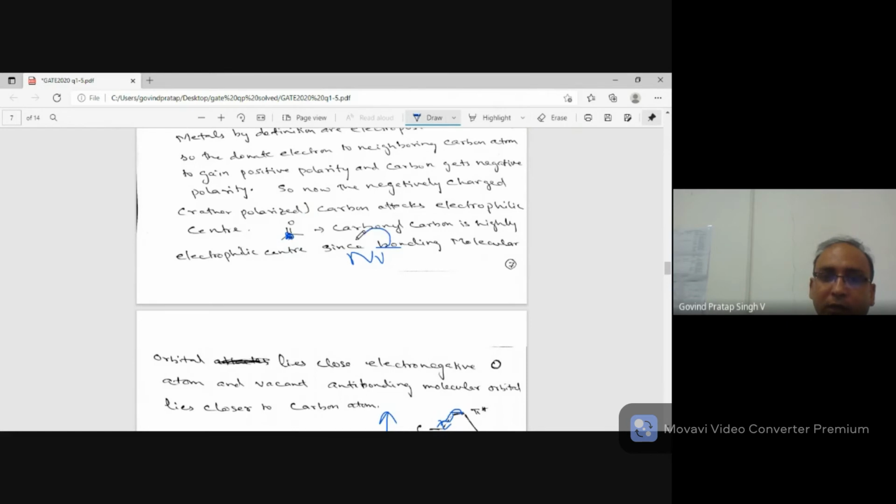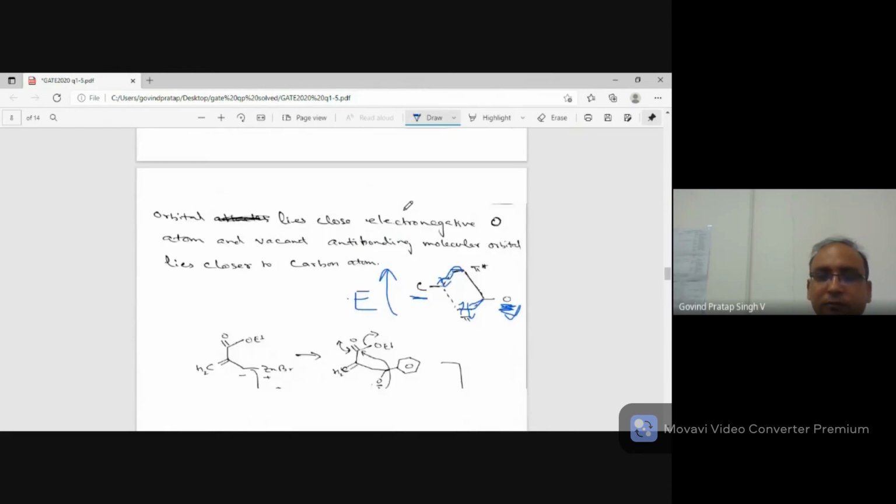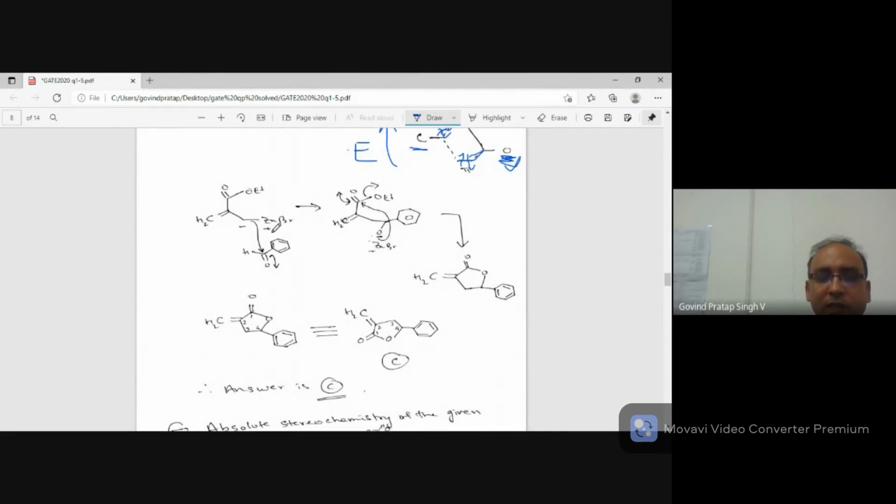Okay, so we are having this here, and this will go and attack, giving nucleophilic attack on the carbonyl carbon. The other way to look at it is, carbon-oxygen is there, oxygen is more electronegative, so it pulls electron towards itself. So carbon is losing electrons, so carbon gets positive polarity, and therefore nucleophile, which is basically an electron rich center, goes and attacks. So here also negative charge is there, so this goes and attacks the benzaldehyde.